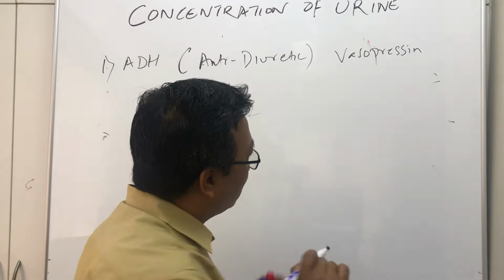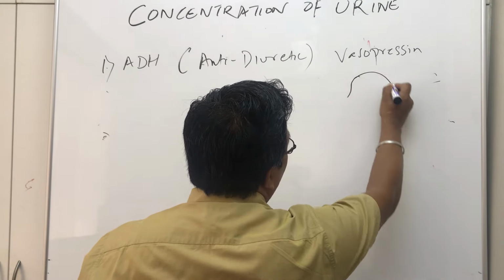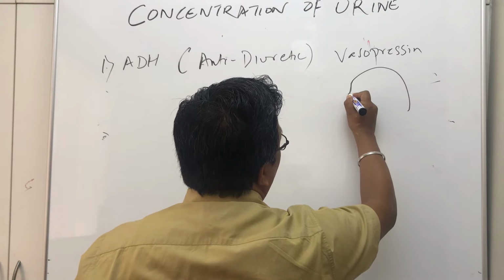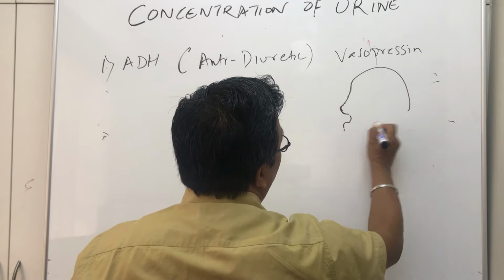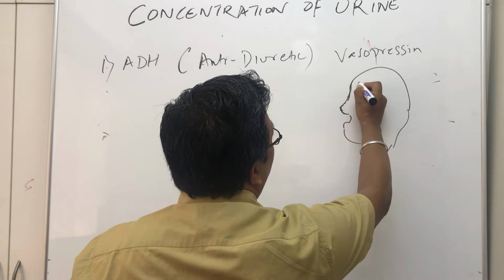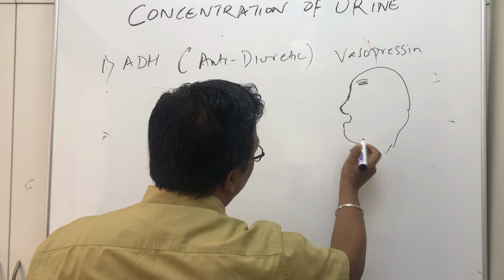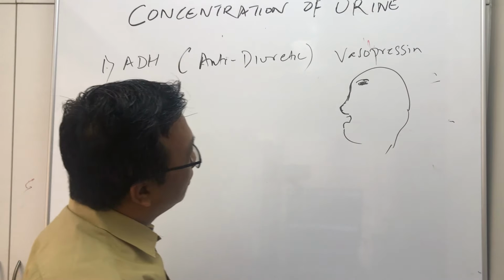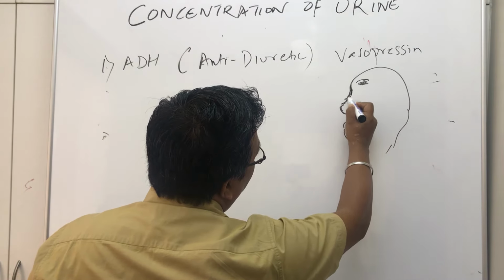Now let's understand this situation. I cannot draw better than this. So this is the human body, and this is where the nose begins.